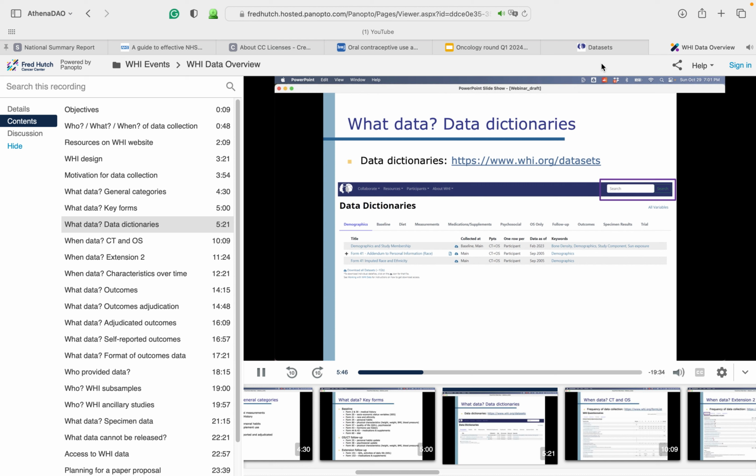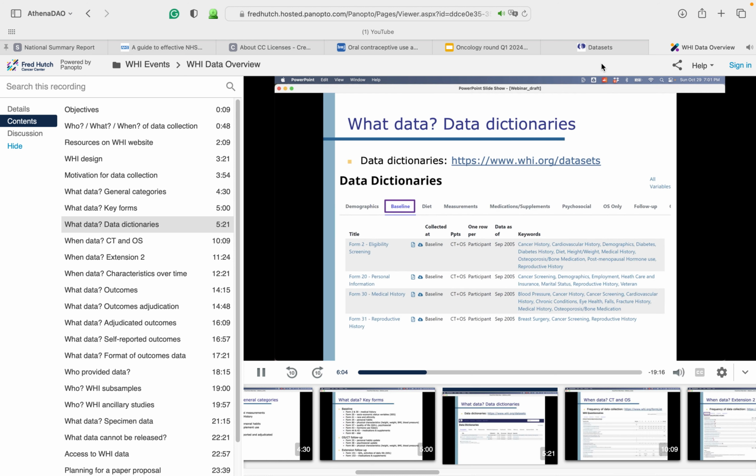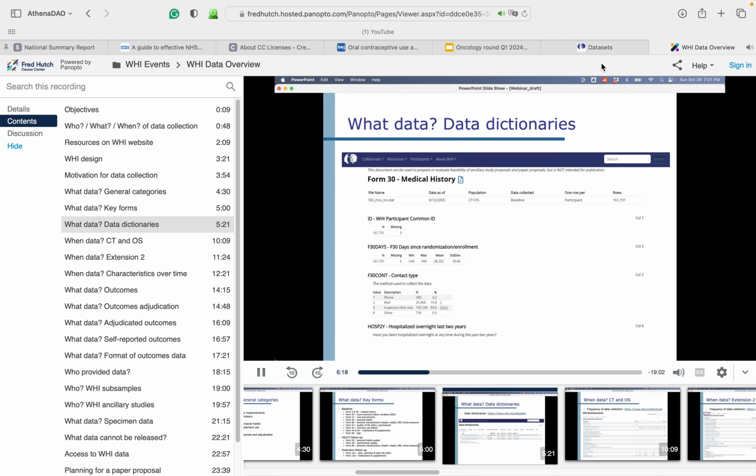The data dictionaries are organized by topic and can be navigated by clicking tabs along the top of the dictionary. Demographic information is contained in a single data file, and other data files are organized by specific form. For example, if we look at the baseline tab, we see that Form 30 contains information on a participant's medical history. If we were to click on the link for this form, we would see the data dictionary for the Form 30 data file. Let me point out a few of the features of each of these online dictionaries.